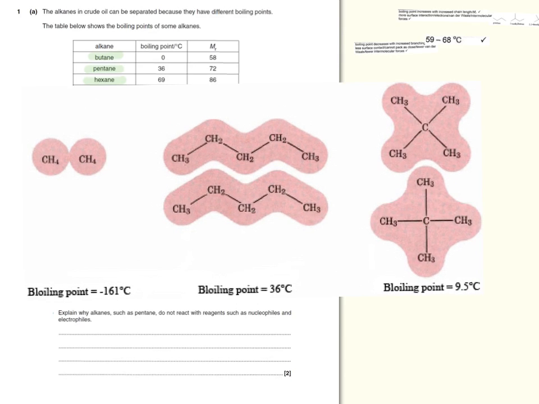in this particular diagram, what you see is a small molecule such as methane, and the shaded area here and here is representing the van der Waals forces. In a small molecule such as methane, you only have a small area of surface contact, which is this over here, hence you only have relatively weak van der Waals forces. However, in a longer molecule such as pentane, you have much more van der Waals forces, and therefore the boiling point of larger molecules will increase due to higher amount of van der Waals forces.